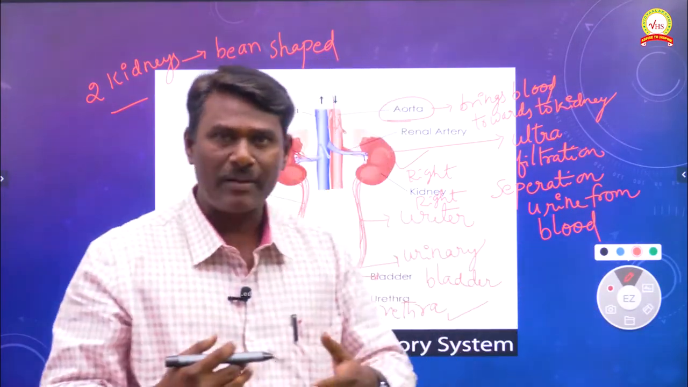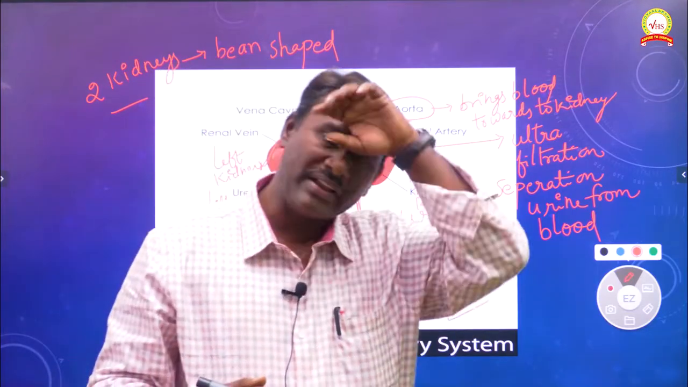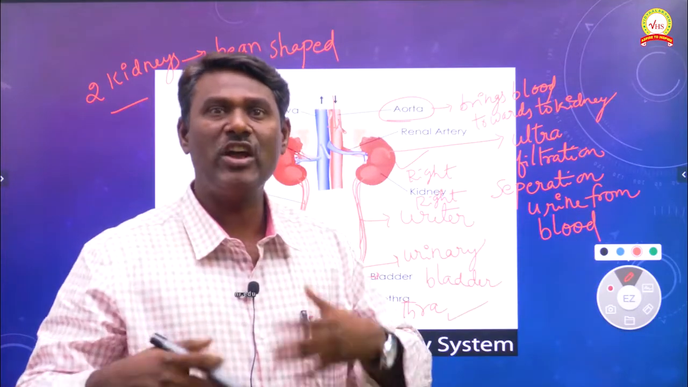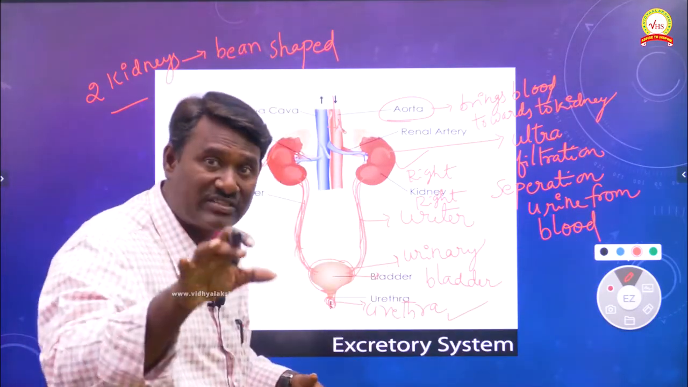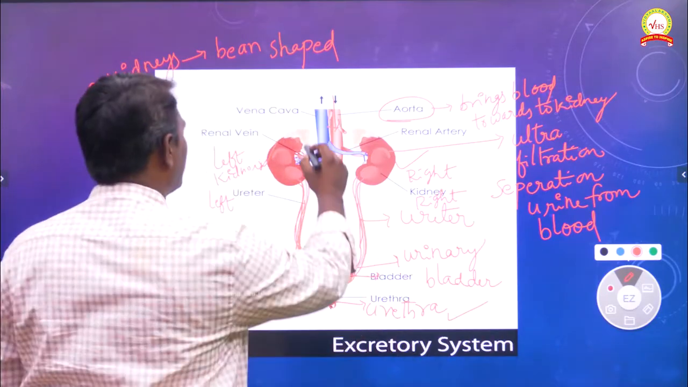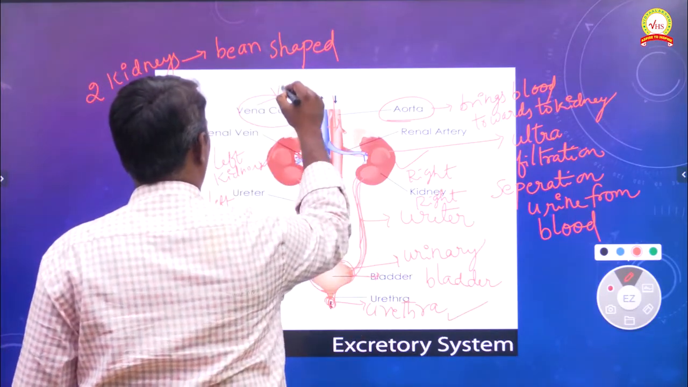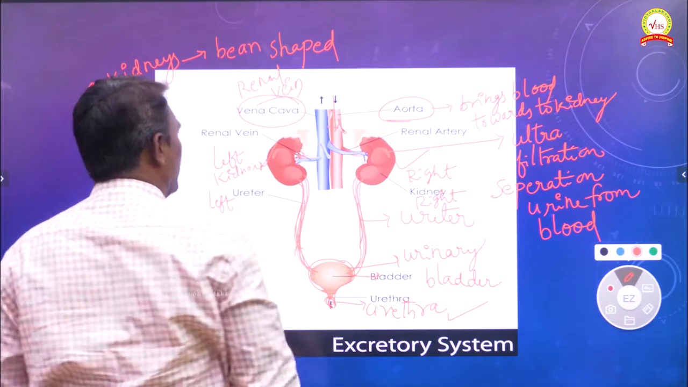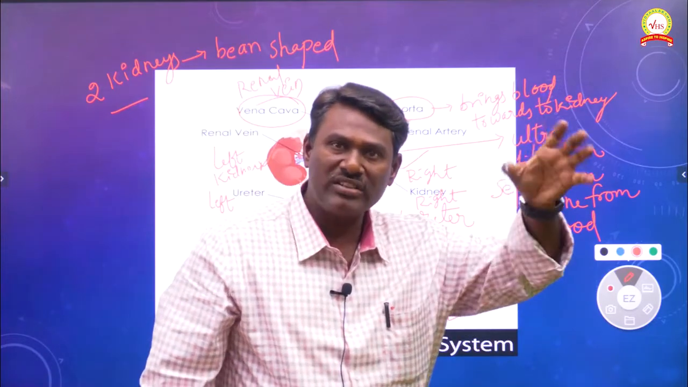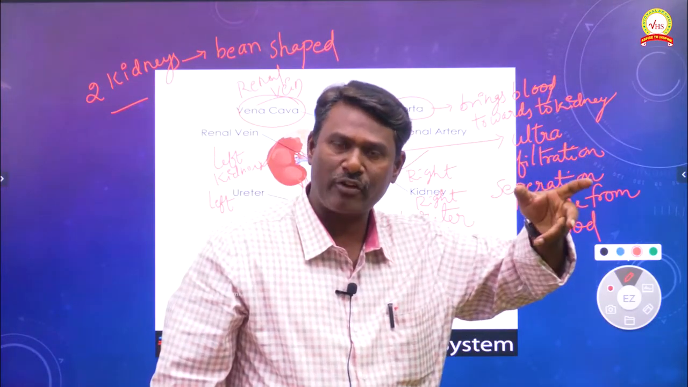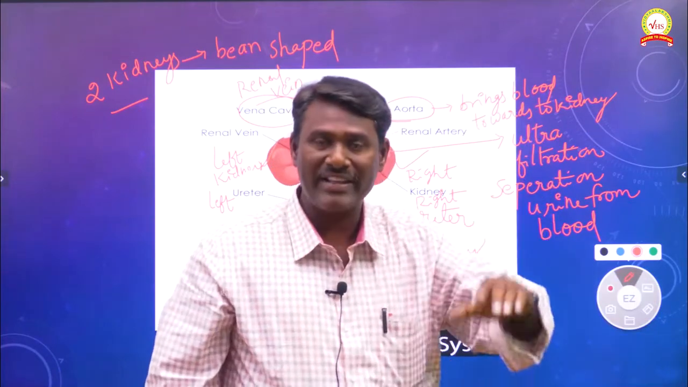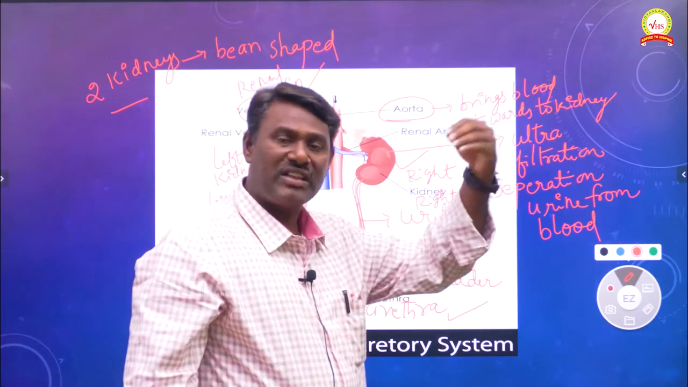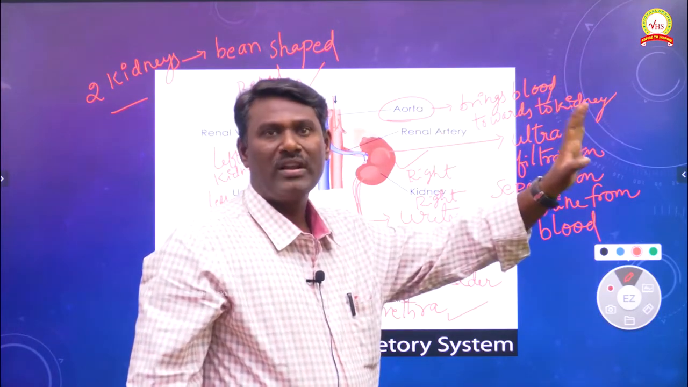Next, by the metabolic activities of the kidneys, some amount of deoxygenated blood is generated. This deoxygenated blood from the kidneys is collected by the vena cava or vein, which we call the renal vein. So the deoxygenated blood generated by the metabolic activity of the kidneys is collected by the renal vein, and it is subsequently carried towards the lungs for purification.